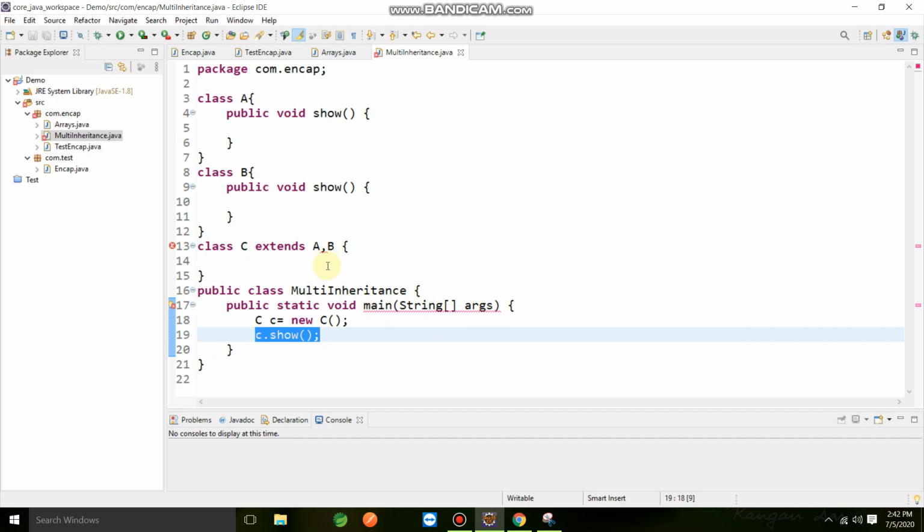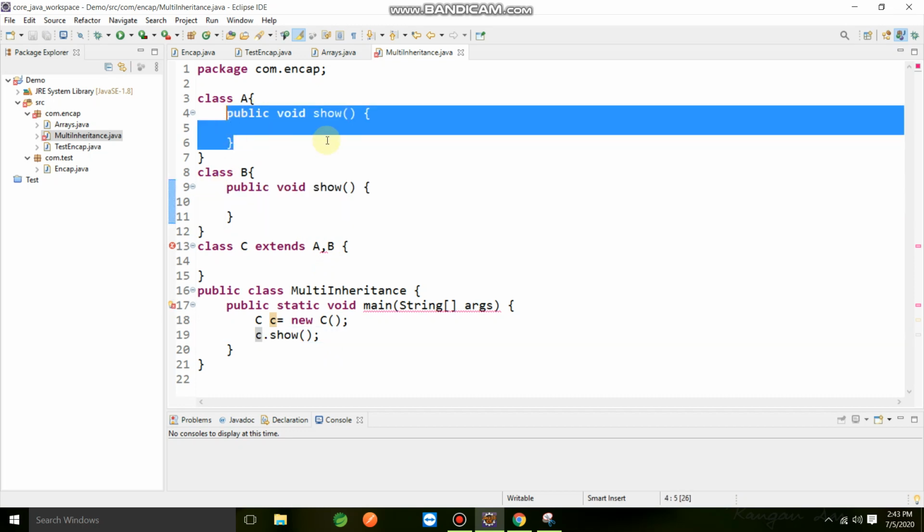Because if Java allowed us to implement multiple inheritance, as C++ allows developers to, but Java does not provide this concept. Suppose Java provided it: when the C object is created and we call the show method, we have two show methods, one in each parent.